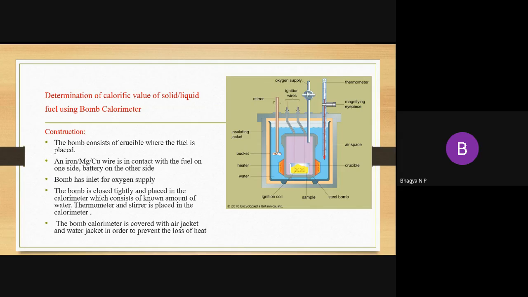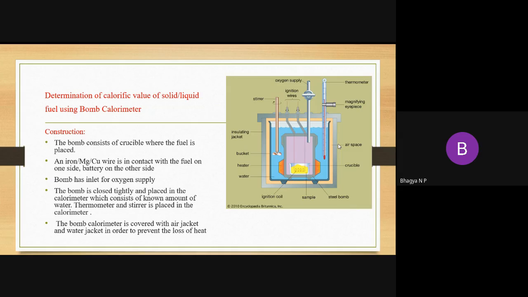The oxygen is supplied from the outside, through the inlet. Also, the fuel is ignited through the wire. So once you ignite the fuel, what happens? As I said, the fuel undergoes complete combustion and produces heat. Whatever amount of heat is produced, where will it go? It doesn't escape to the atmosphere. Why? Because the whole bomb calorimeter is covered with the air jacket and the water jacket.